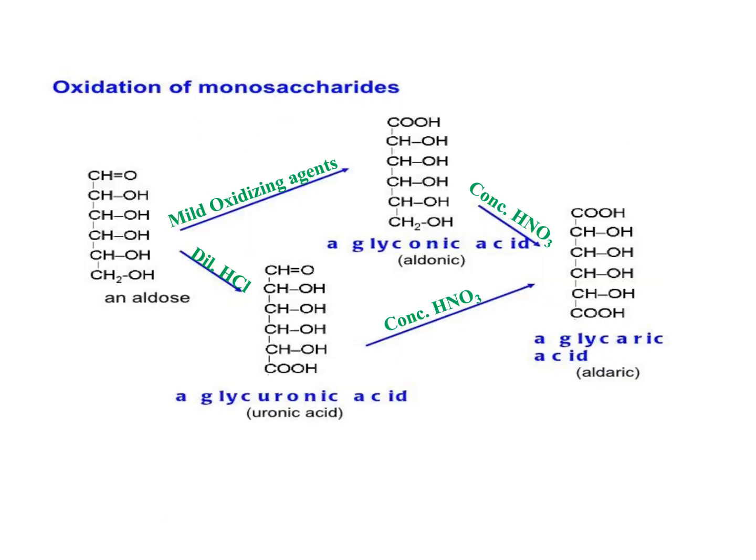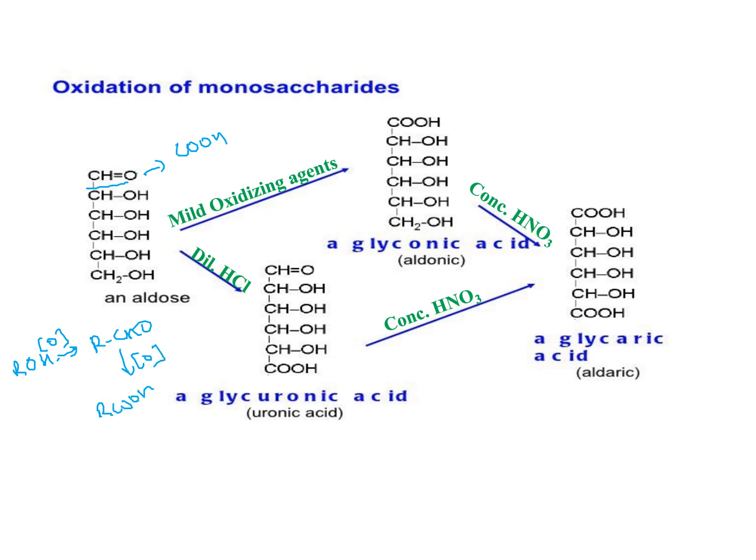Now oxidation. As I already told, oxidation of an aldehyde forms a carboxylic acid. One more thing: when an alcohol is oxidized, it forms an aldehyde, and when this aldehyde is further oxidized, it forms the carboxylic acid.